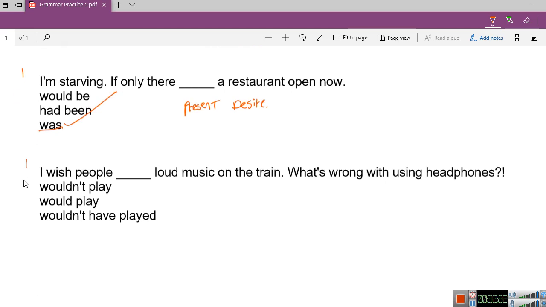I wish people loud music on the train. What's wrong with using headphones? Wouldn't play. I wish people wouldn't play loud music on the train. So wouldn't play. Very well. And is this an annoyance, a present desire, or a past desire? Annoyance.